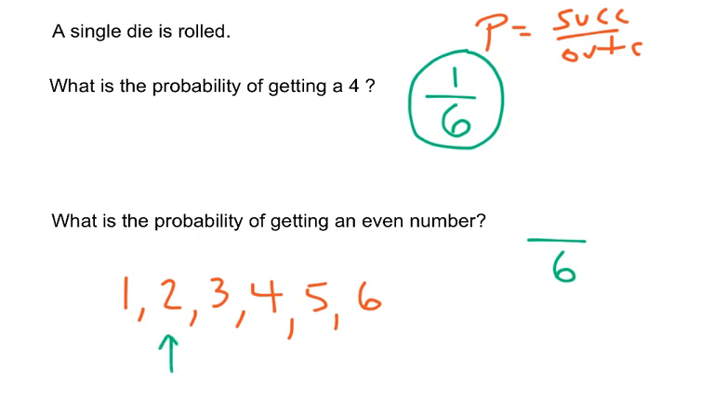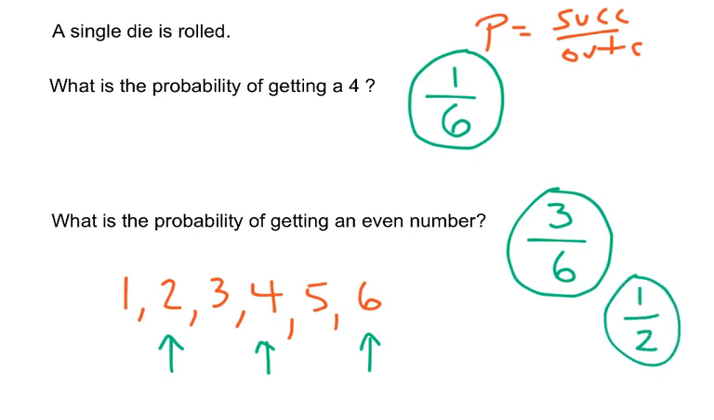1 is not, 2 is even, 4 is even, 6 is even. So I have 3 successes in my 6 outcomes. So the probability of getting an even number is 3 out of 6, or 3/6, which you could reduce to 1/2.